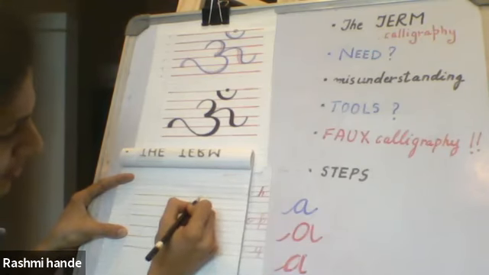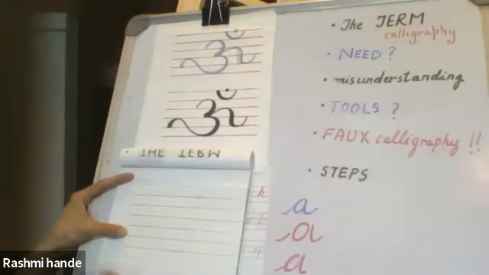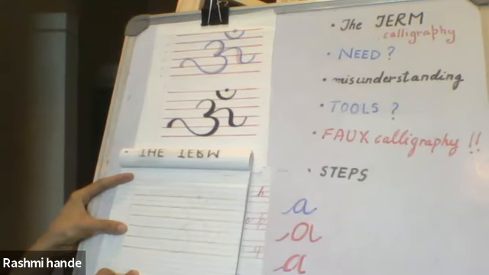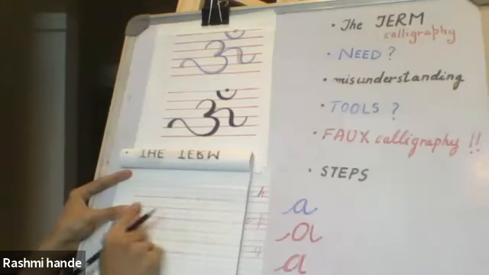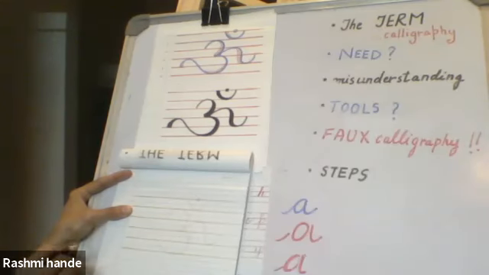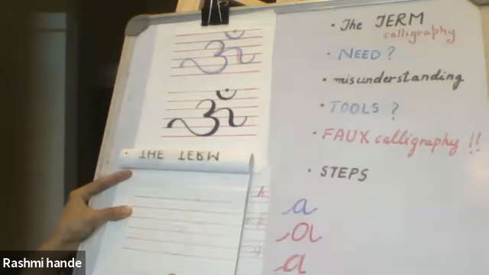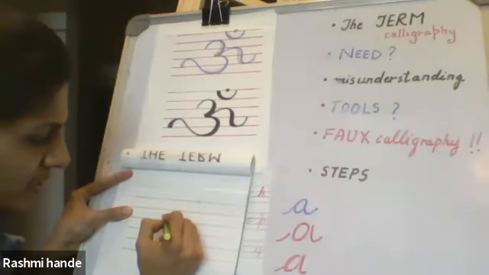For example, even the dot, you make it sit centrally on the top line. So such small things will usually help you increase accuracy. And once you do it with pencil, if you're not happy with the shape, if the proportions don't look very nice, you can always erase and fix it. So the first step is guidelines. Second step is you do the basic shape with pencil. Then you take your pen, and the first time you do it, don't think about thickness. Make it all equal thickness.